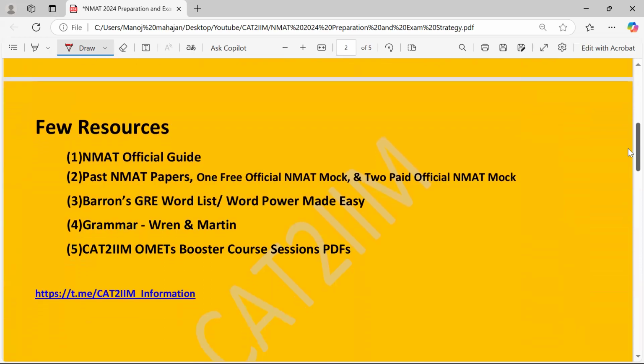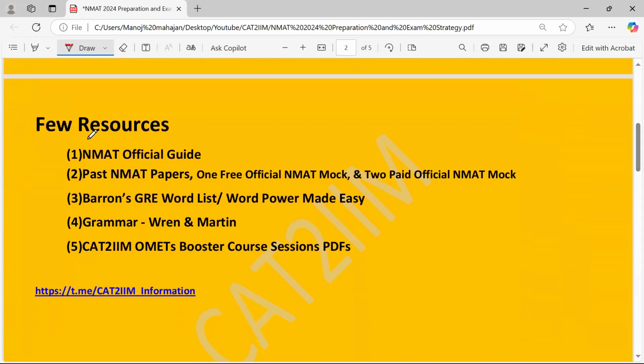Now, a few resources you can follow. One is the NMAT official guide. Of course, past NMAT papers. Already talked about one free official NMAT mock and two paid official NMAT mocks. This definitely everyone should follow. Now for vocabulary, you can focus on the Barron's GRE word list or Word Power Made Easy. For grammar, you can look at the Wren and Martin book, but you need to be a bit selective. And of course, the CAT2IM OMETs booster course sessions and PDFs you can go through.